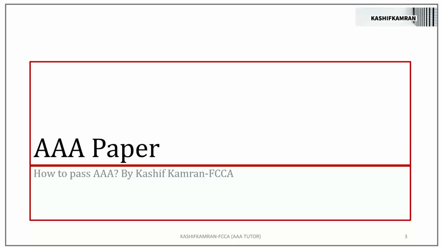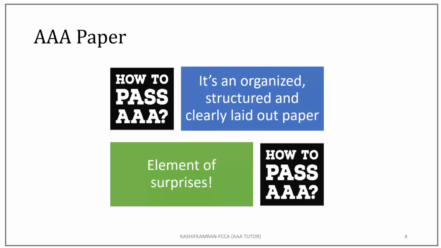First of all, let's understand the AAA paper in terms of its dynamics, which is very important. It is a very organized paper, a very structured paper, and a very clearly laid out paper. No doubt about that.